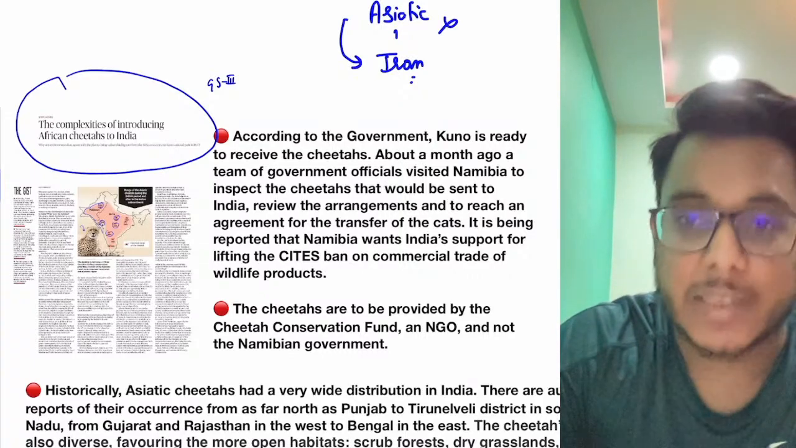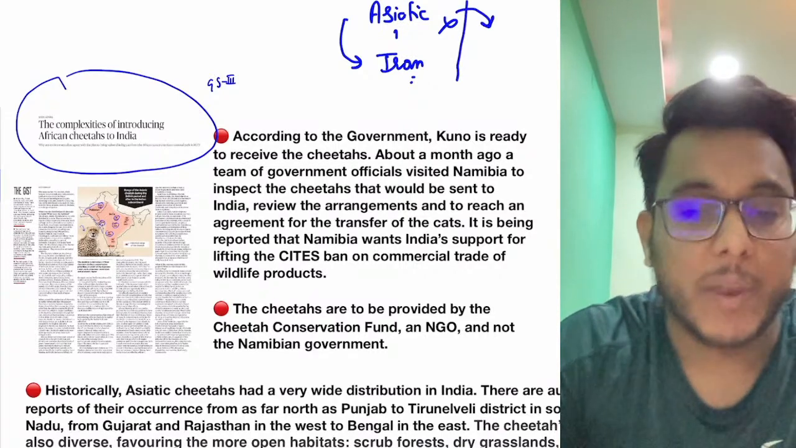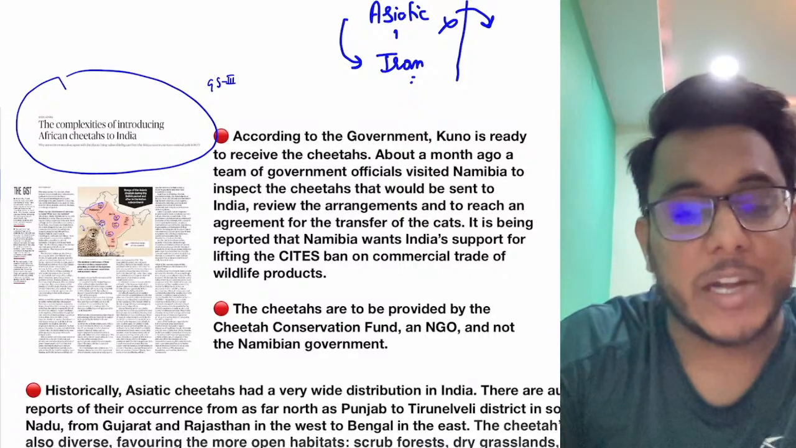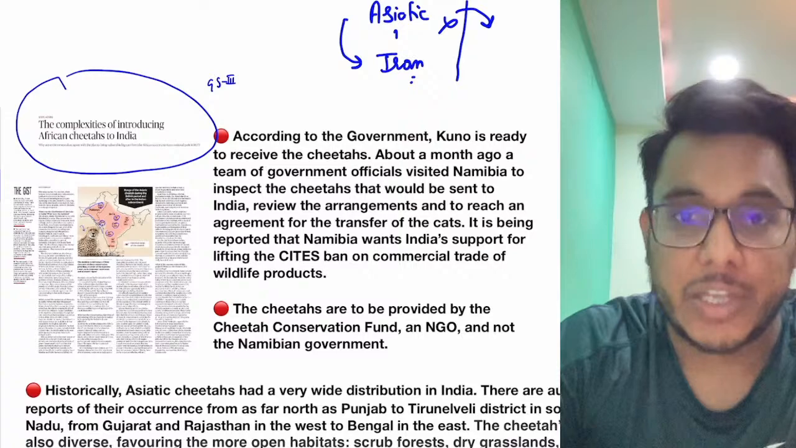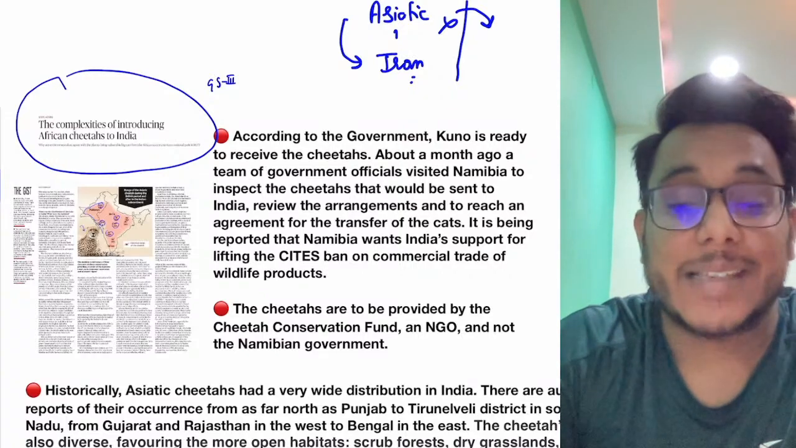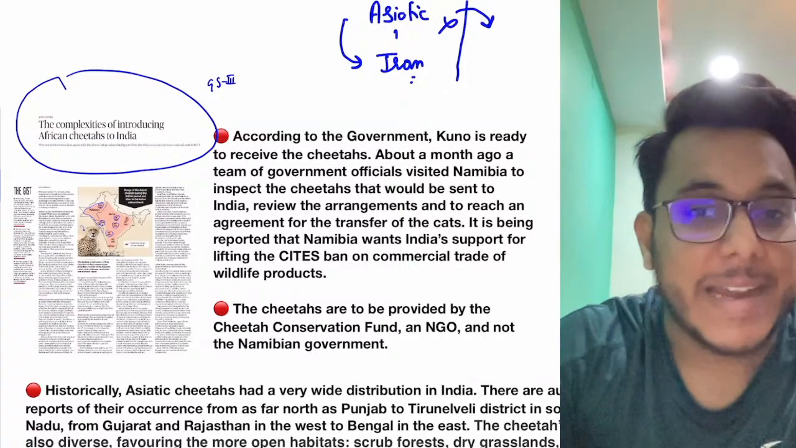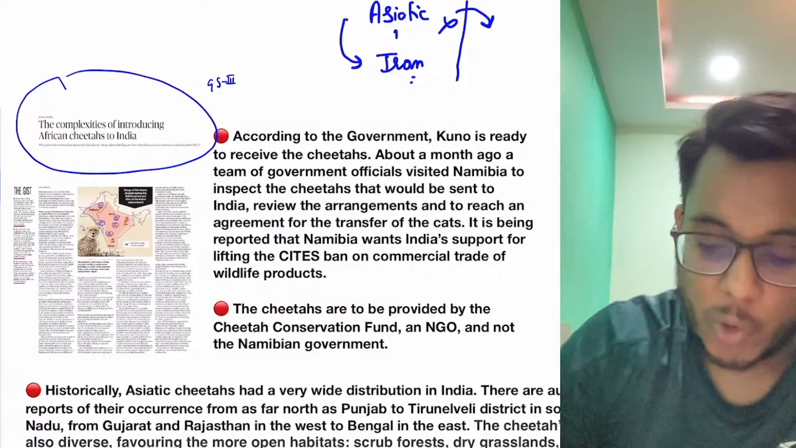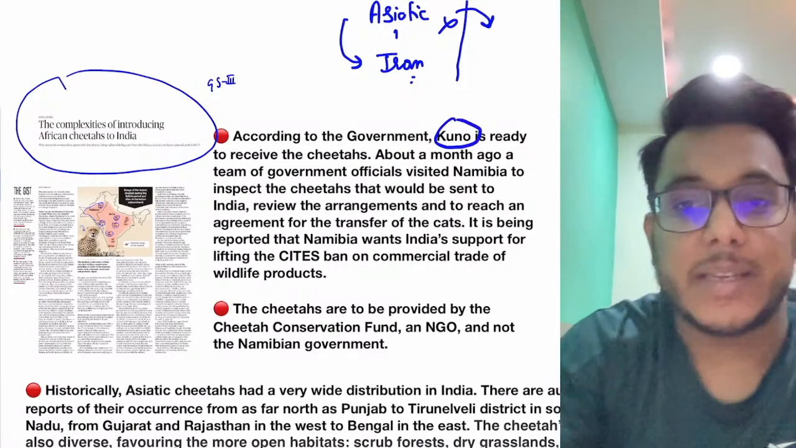But guys, that particular thing did not materialize, and then the second proposal that came was, okay, what we'll do, we'll reintroduce the African cheetah in India. And for that African cheetah, there was the proposal that from the savannah and from the country of Namibia, the cheetahs will be brought to India. Now where in India will the cheetahs be reintroduced? So Kuno National Park has been selected as a site.